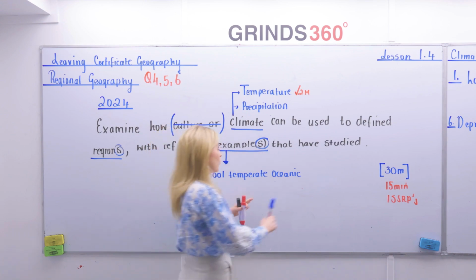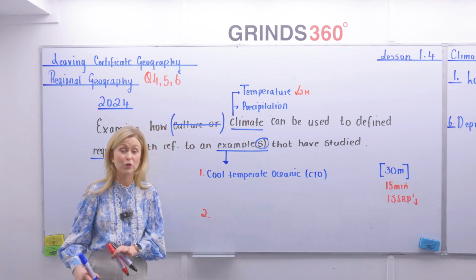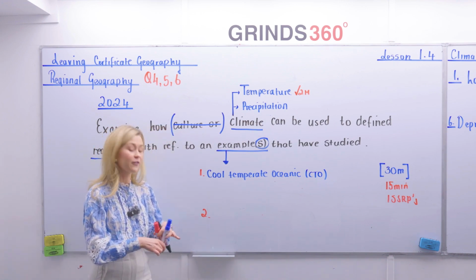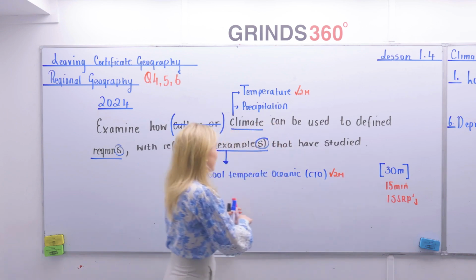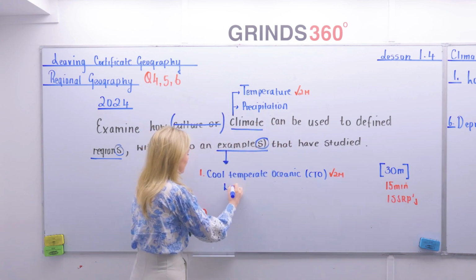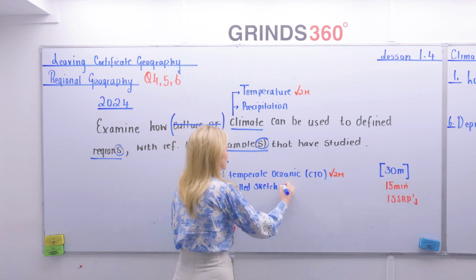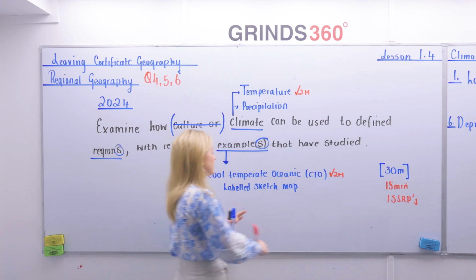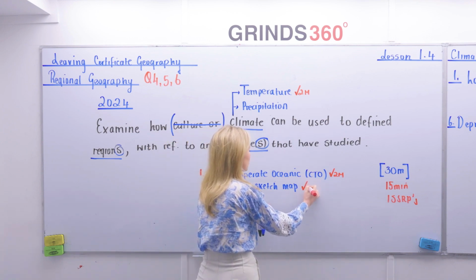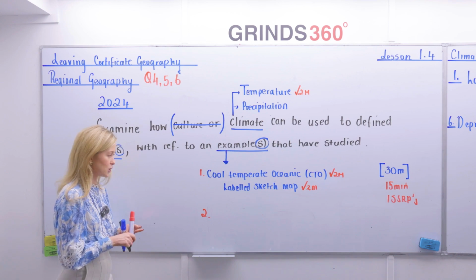In this case, you'll often find me say CTO, just to abbreviate. So if I do say cold temperate oceanic, you might see CTO. For naming my first example of a climatic region, I get a tick and 2. And if I can draw a labelled sketch map, quite a difficult one to do in this case, but you could obviously draw the prevailing winds pattern here, showing Ireland and Western Europe, you're going to get a tick and 2 marks. Those 2 marks might be a little bit harder to get.